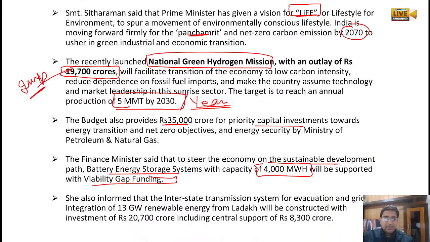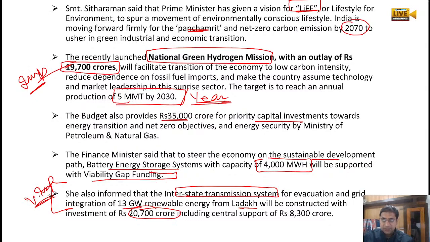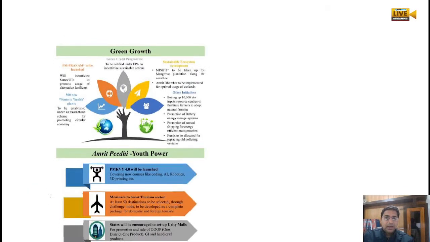Then there is a very important interstate transmission system. We have to make sure it runs in a proper way. For grid connection, 13 gigawatt of renewable energy has to be provided. Integration of 13 gigawatt renewable energy for Ladakh will be constructed, and around rupees 20,700 crore investment will be given for that purpose. This is very, very important. You have to mark this. Green growth.